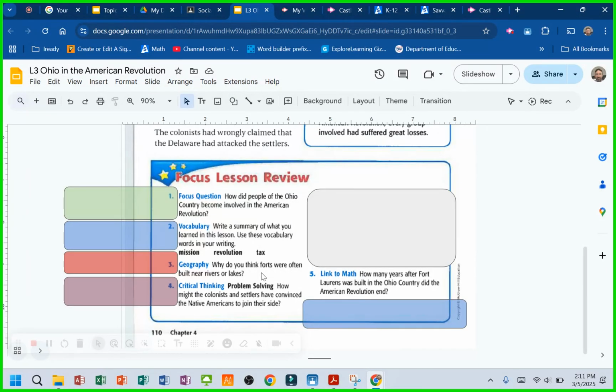Geography. Why do you think forts were often built near rivers or lakes? Why would you build a fort near a river or a lake? Think security. Anyone? Carson. If you had to run away, you could get in a boat. I guess. But yes, you could fish for food and supplies.